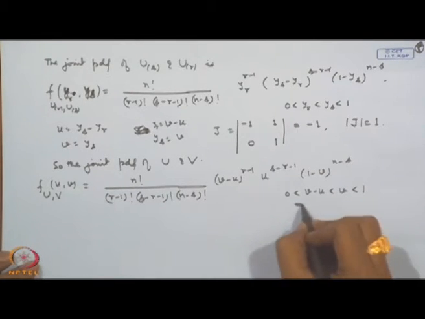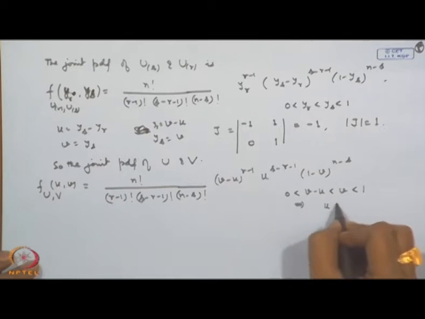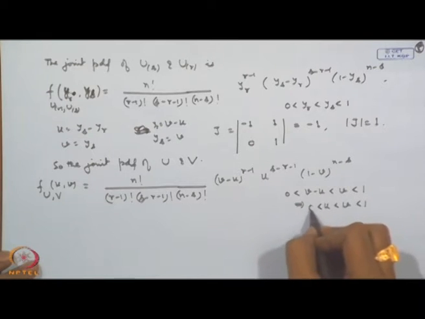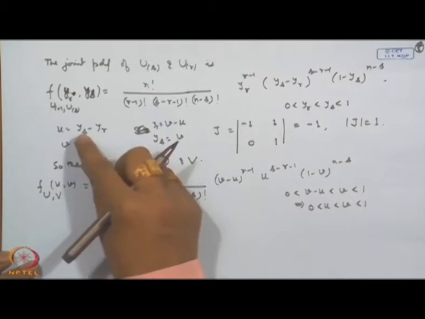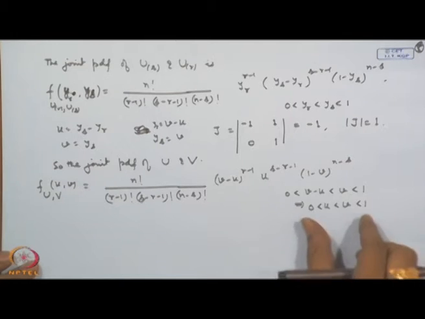This is equivalent to saying u is less than v, v is of course less than 1, and u is of course greater than 0, because y_s is greater than y_r. So, this region can be written like this also.